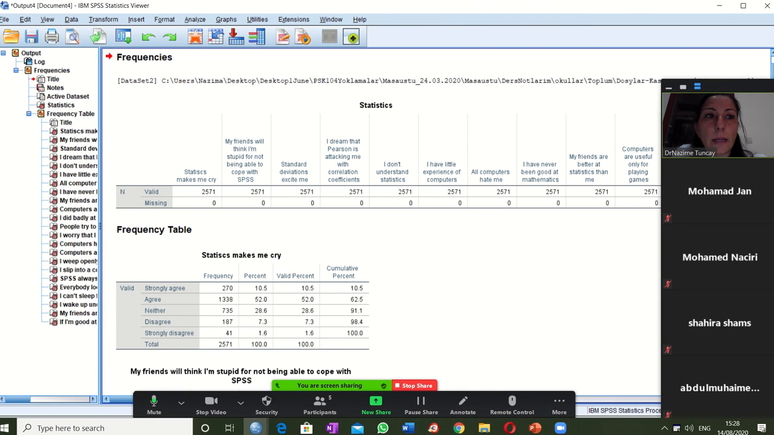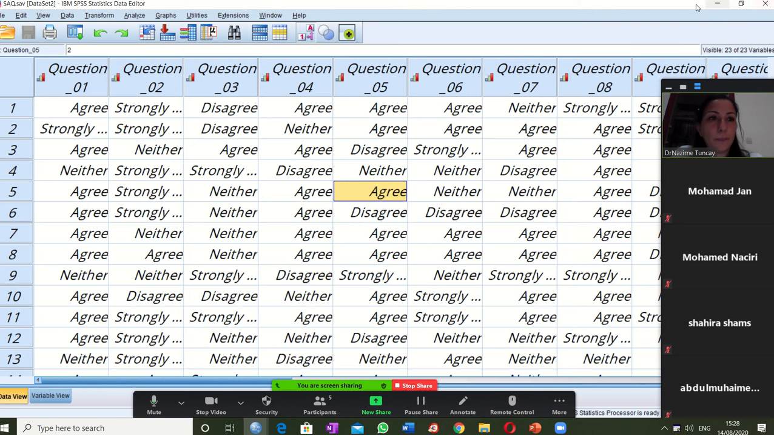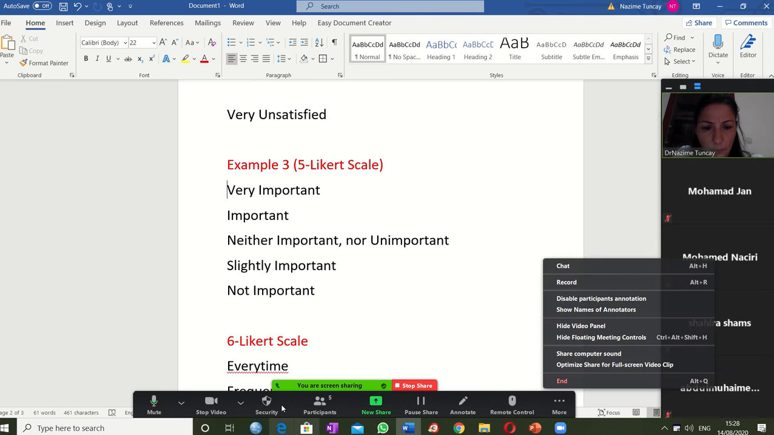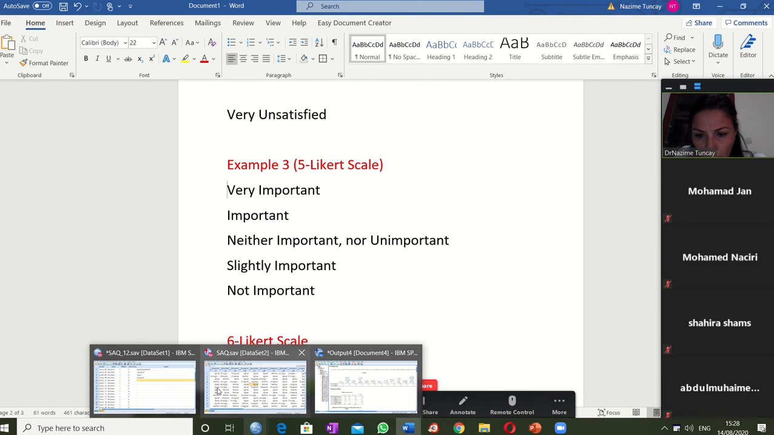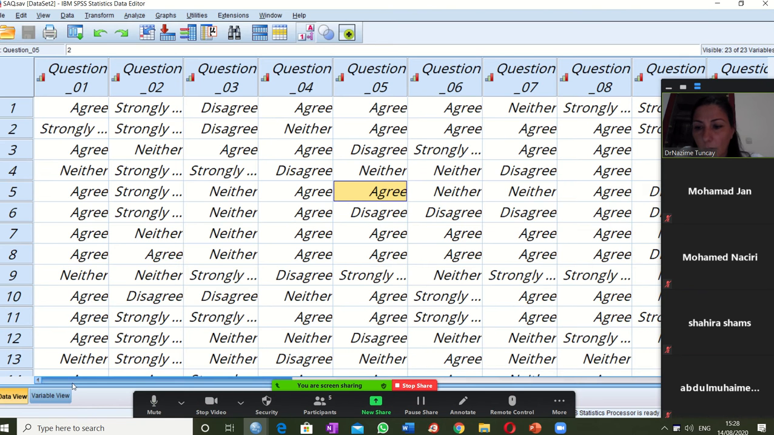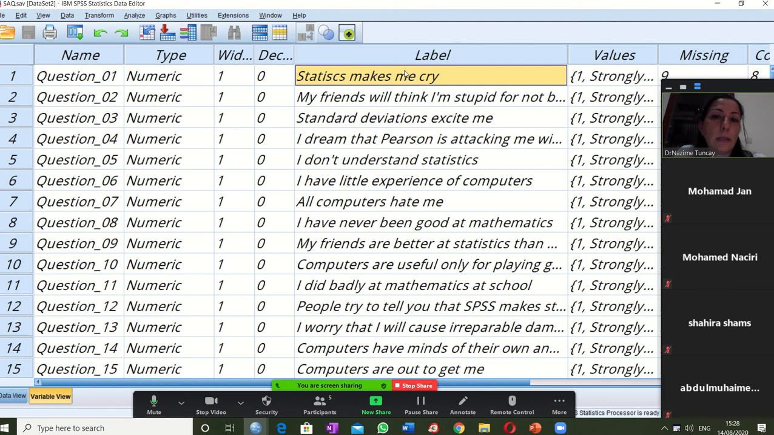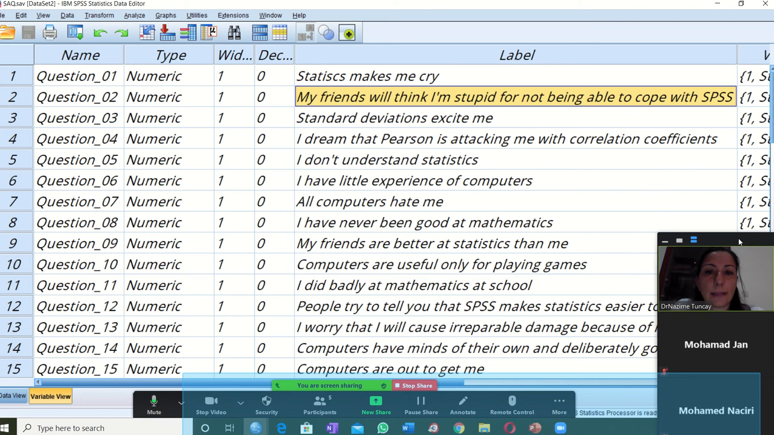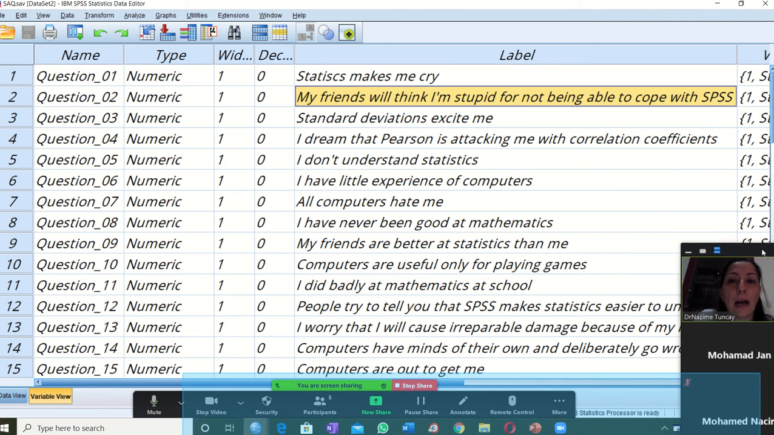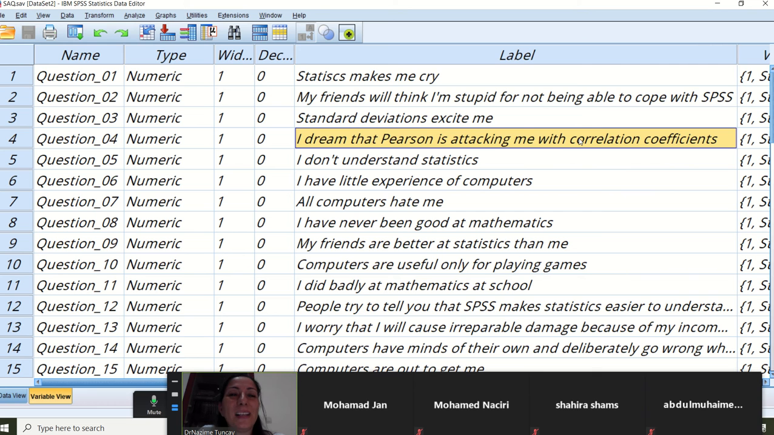These questions were written in label form. Let me see the label form. We were discussing the Likert scale, by the way. The label form is here, in the variable view. So these were questions like "statistics makes me cry," "my friends will think that I'm stupid for not being able to cope with SPSS," "standard deviations excite me," and "I dream that Pearson is attacking me with correlation coefficient." Pearson is a method, a statistical method.